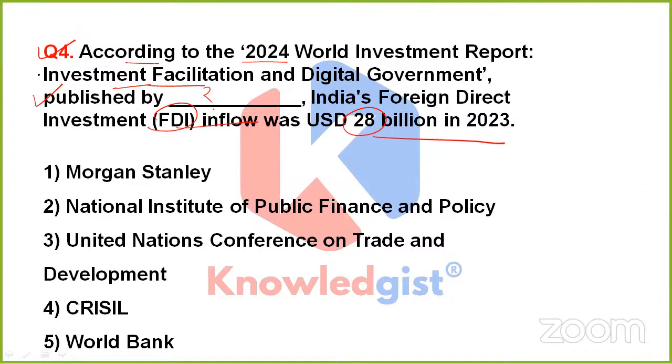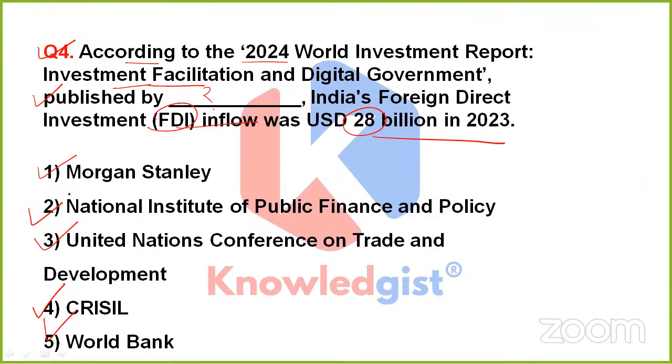So what is the name of that particular organization which published this report? Is it Morgan Stanley, National Institute of Public Finance and Policy, the United Nations Conference on Trade and Development, CRISIL, or option 5, that is World Bank? What should it be? Should it be option 1, 2, 3, 4, or 5?